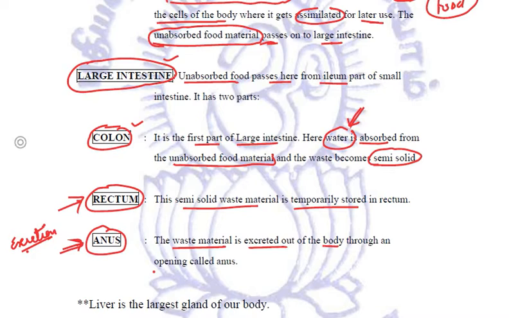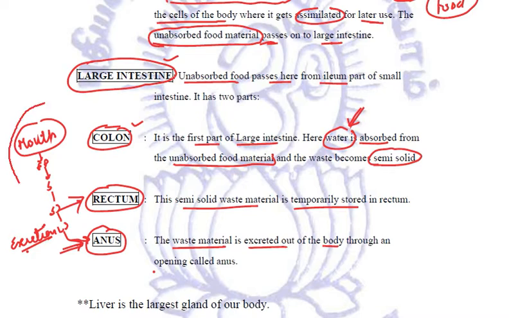So the process of intake of food, which started from the mouth, goes to the food pipe, from the food pipe it entered the stomach, from the stomach it entered the small intestine, from there the large intestine, and finally to the anus.